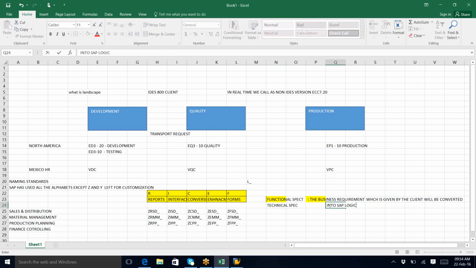They talk about how our sales and distribution runs: we have sold-to parties, ship-to parties like this, and schedule lines like this. They explain in terms of business.